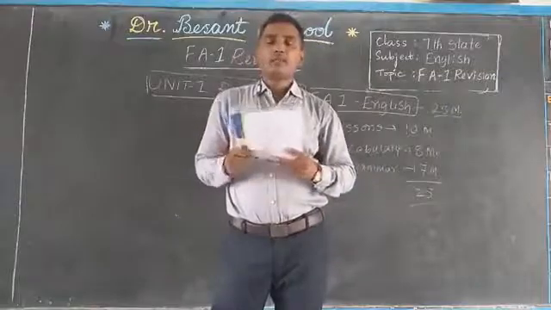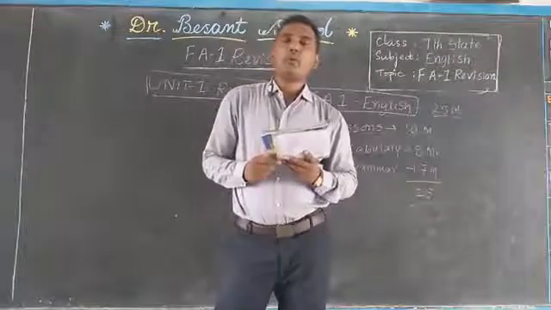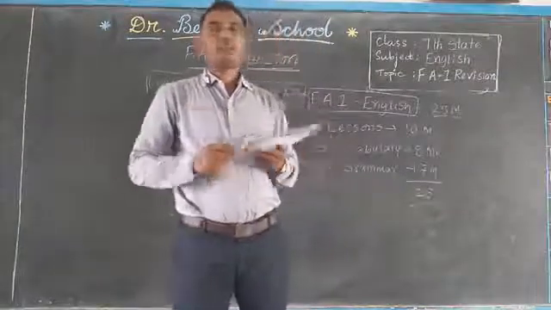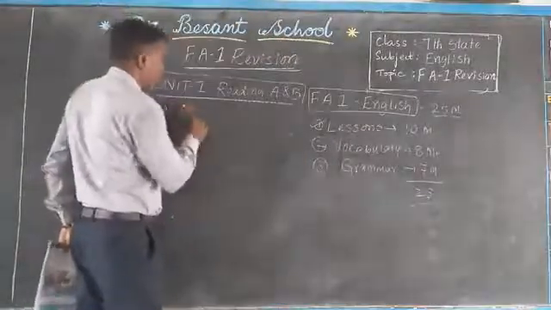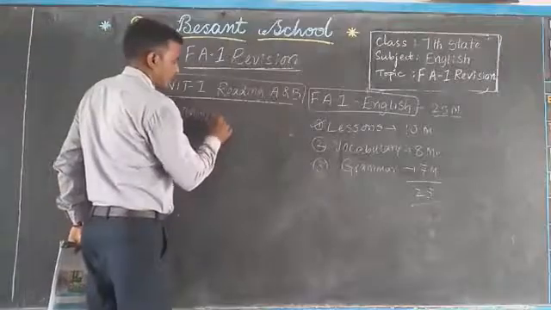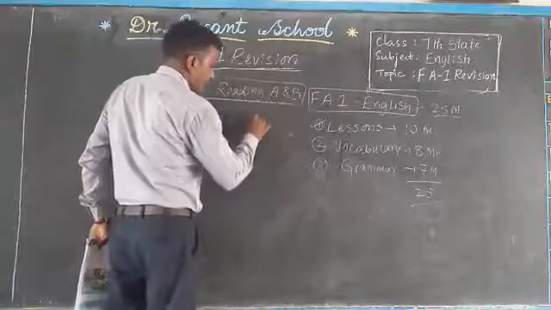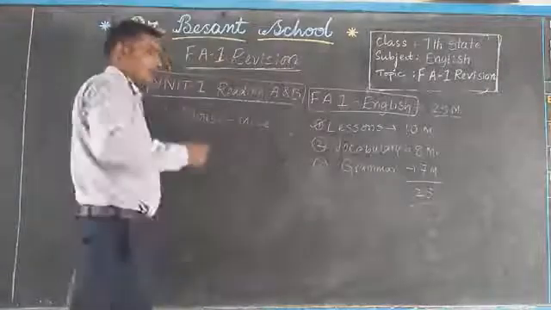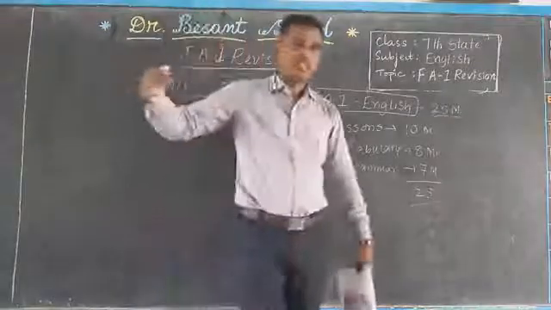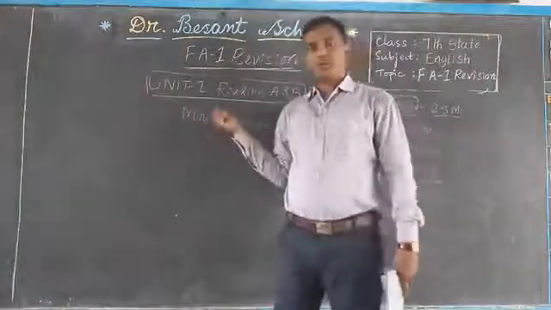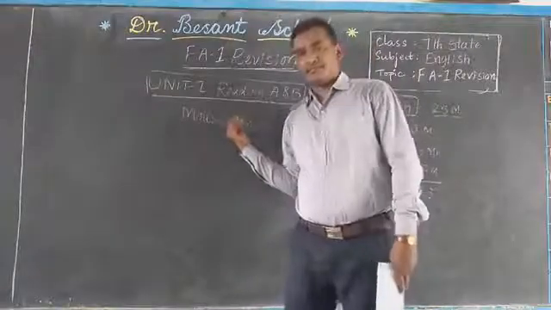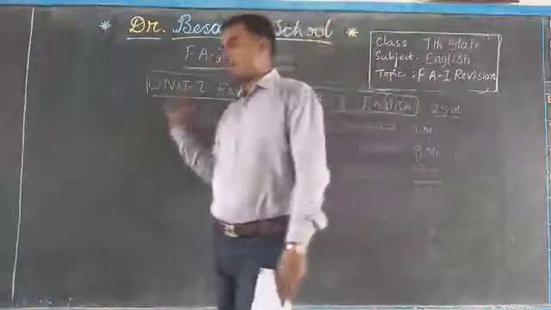For example, what is the plural of mouse? Some options are given, right? For example, mouses, mousey, more mouse, mice. This is how options are given.